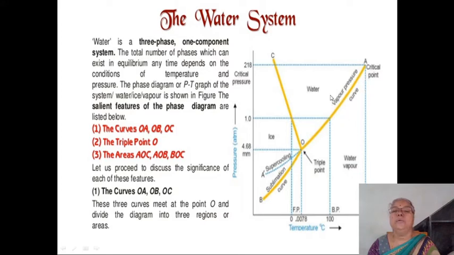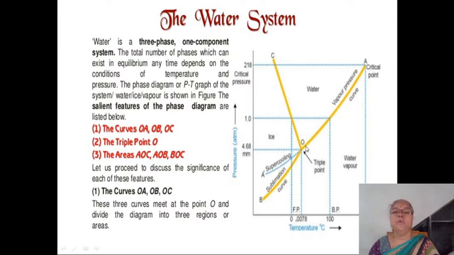Along this curve, two phases are in equilibrium, and again by the use of the phase rule, the curves are univariant. That means F is equal to C minus P plus 2, which is 1 minus 2 plus 2, and it is equal to 1. Therefore, the curves are univariant.